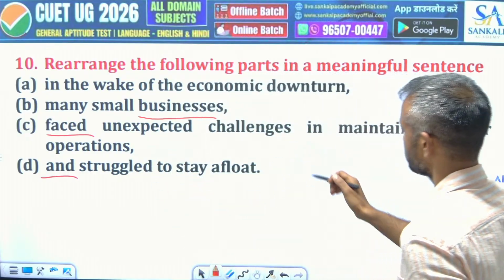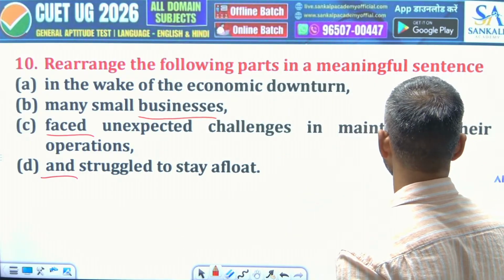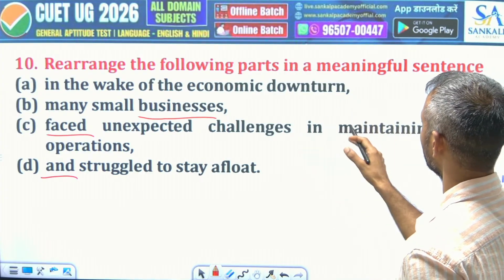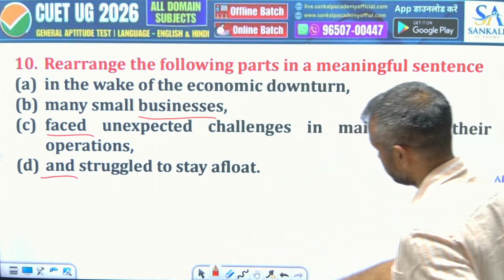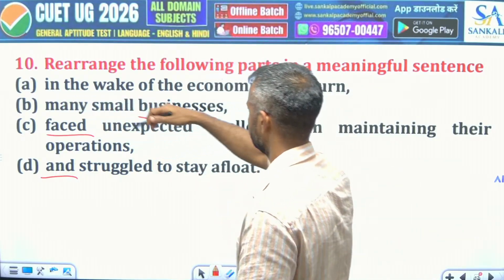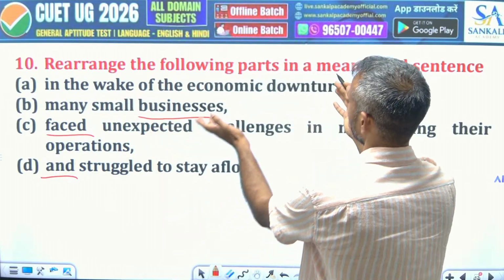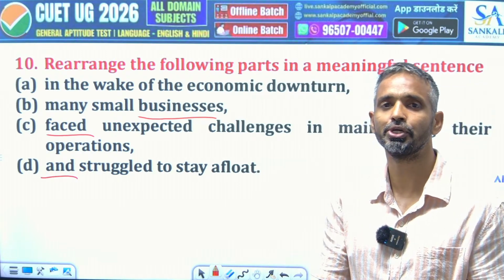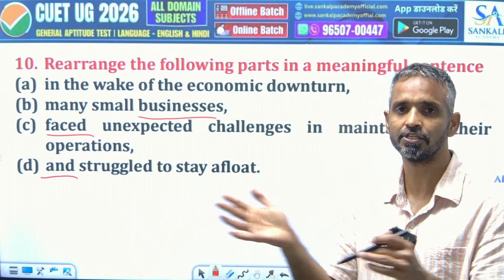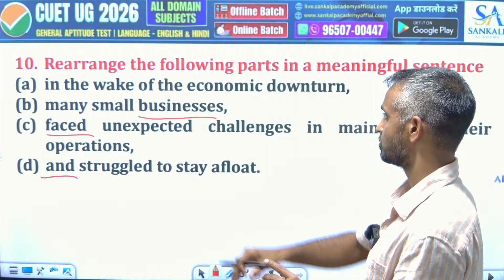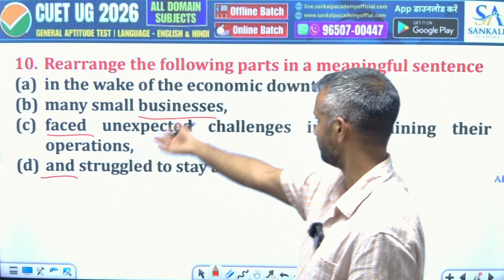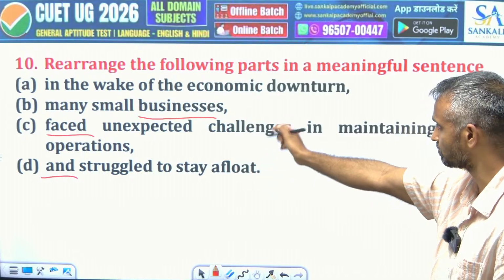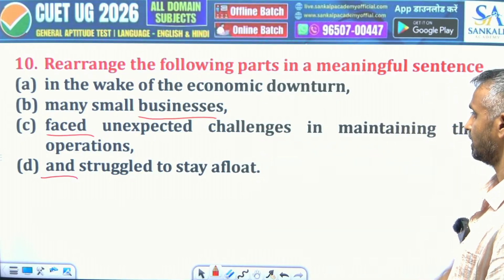Okay, so many small businesses face unexpected challenges in maintaining their operations and struggle to stay afloat in the wake of the economic downturn. Yeah, and that is just giving the information that we already know. As I said in English many times, the information that you already know, we start the sentence with, and the fresh information comes at the end of the sentence. So it will very much go into ABCD, in the wake of the economic downturn. So a shared information and then the rest of the information, and you can see the connection. It is going with ABCD.